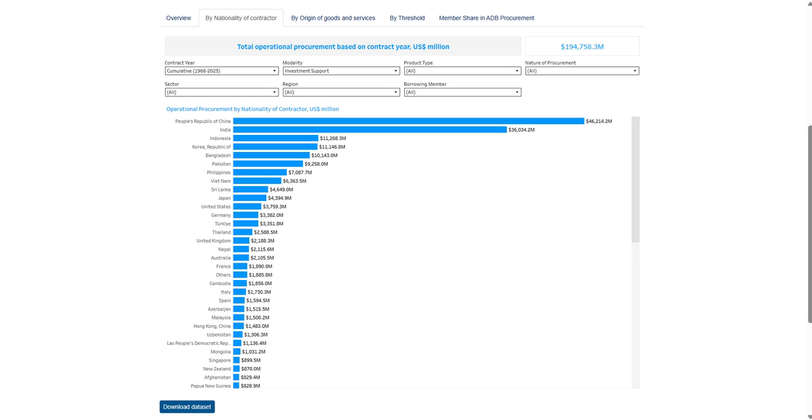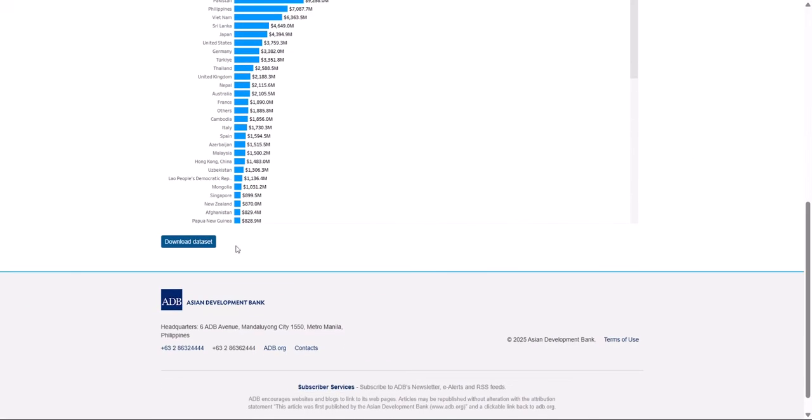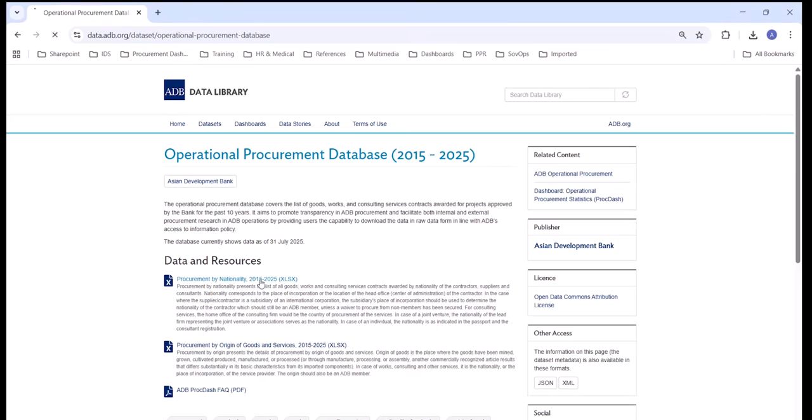Lastly, ProcDash can help you in enhancing networking and collaboration. By using the data download facility, you will be able to see the list of potential partners by identifying which firms or contractors are active in certain regions or sectors in the list of contracts awarded. At the bottom left of each tab, you will see the Download Dataset button. If you click this, you will be brought to the data and resources related to the dashboard. Click on Procurement by Nationality.xlsx, and an Excel file will be downloaded.